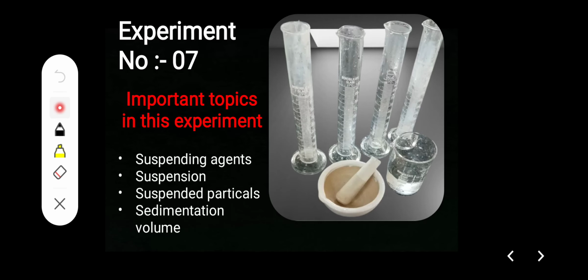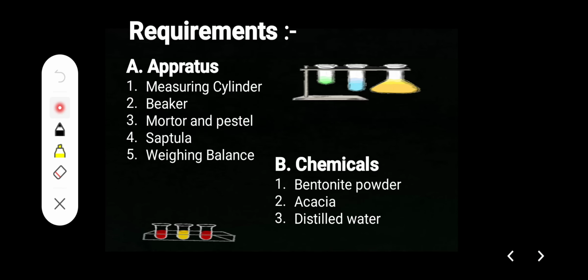Suspension is a biphasic liquid dosage form in which a solid is dispersed in a liquid medium. The requirements are measuring cylinder, beaker, mortar and pestle, spatula, weighing balance, and chemicals bentonite powder, acacia and distilled water.